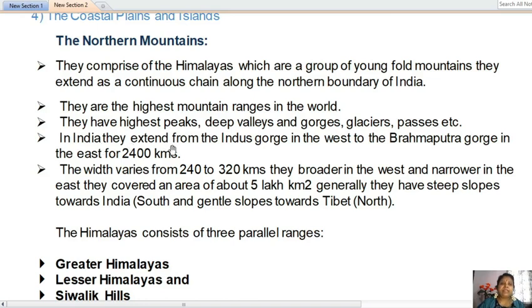In India, they extend from the Indus Gorge in the west to the Brahmaputra Gorge in the east for 2400 kilometers. The width varies from 240 to 320 kilometers. They are broader in the west and narrower in the east, and cover an area of about 5 lakh square kilometers. Generally, they have steep slopes towards India, in the south, and gentle slopes towards Tibet, in the north.